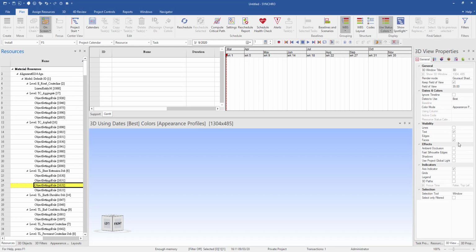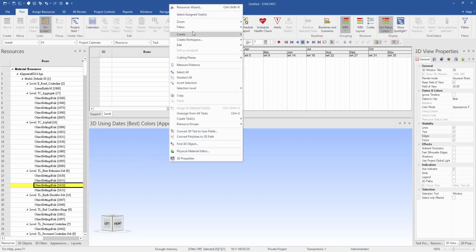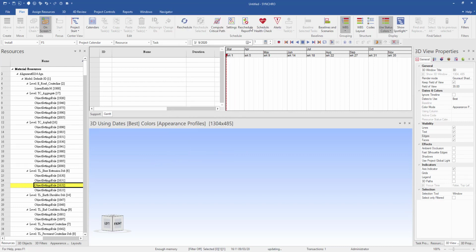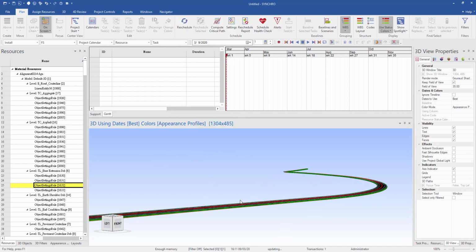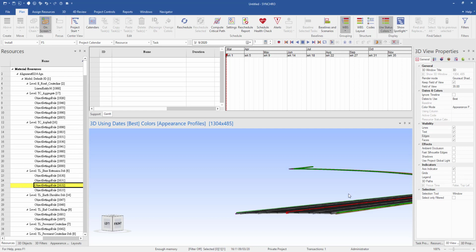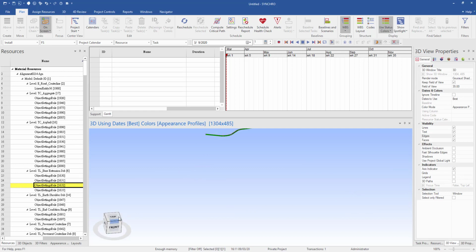From the 3D view, I would like to include the line, text, and edge, and then I can zoom to the selected object and see the road has been imported, like this one.